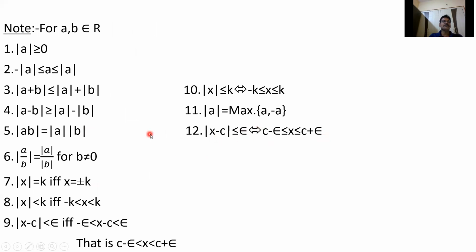So in many theorems we can use this result, mod a plus b less than or equal to mod a plus mod b. And also we can use this result, mod x minus c less than epsilon means minus epsilon less than x minus c less than epsilon, and c minus epsilon less than x less than c plus epsilon. These are two results we can use in so many theorems. And also mod x less than k means minus k less than x less than k.